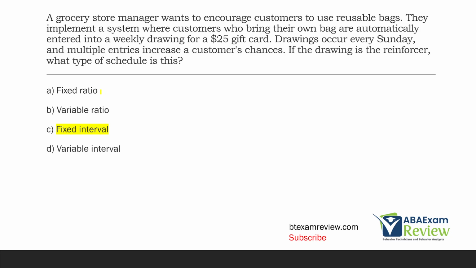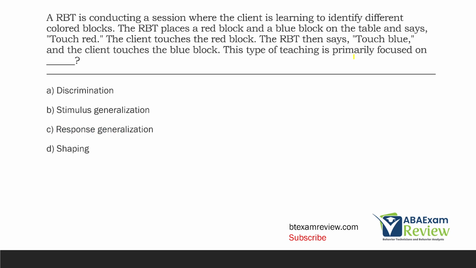Again, a ratio schedule is based on responses. It doesn't matter how many times you respond. You still have to wait till Sunday. And then the interval schedule is going to be fixed and not variable because it's not changing.